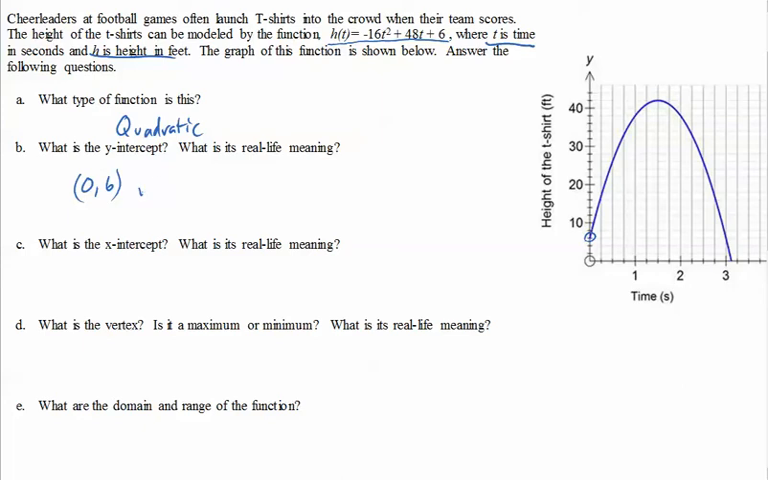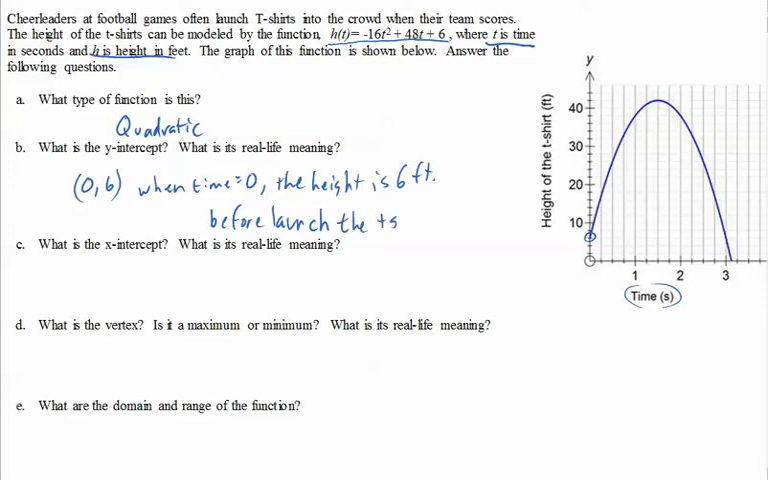And so we're going to say when x, now what's x? Well, x is time. So when time equals 0, now y is the height, right? So the height is 6 feet. Now I can do better. That's okay, but even better is to say before launch, or at the time of the launch, at the instant that it's launched, the t-shirt is 6 feet above ground.